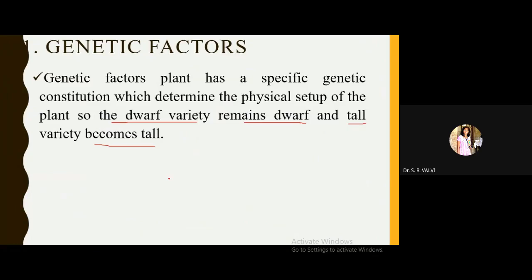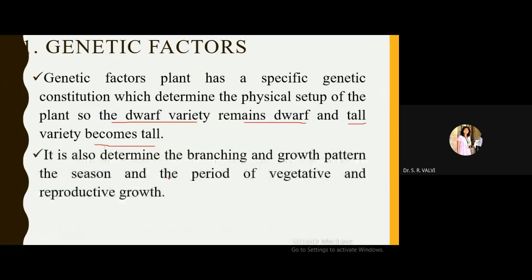If the plant becomes dwarf, that doesn't mean any environmental condition is affecting that particular plant. It is the gene present within the plant which decides the height and the growth of the plant. Now, these genetic factors determine the branching and growth pattern, the season, and the period of vegetative and reproductive growth.